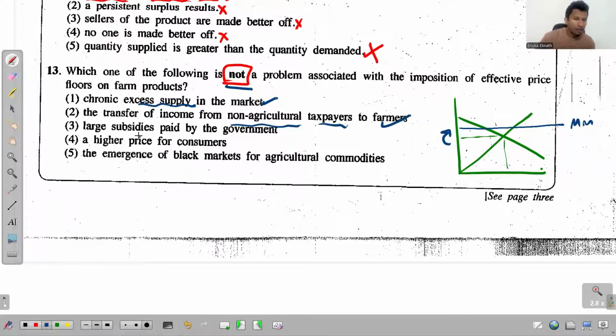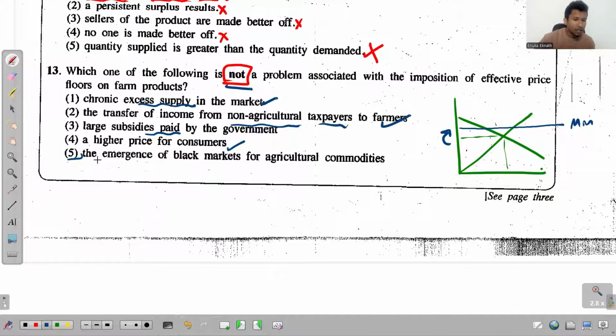The third one, large subsidies paid by the government. See, this is also possible. Why? Because if the government tries to maintain this imposed minimum price through price support policies, then there will be subsidies. Either they will purchase the excess supply, or they will pay the deficiency payments, so we can treat those as subsidies. But what does the fourth say? A higher price for consumers. Even this is true, because the market price increases.